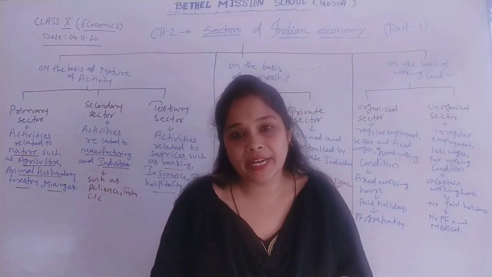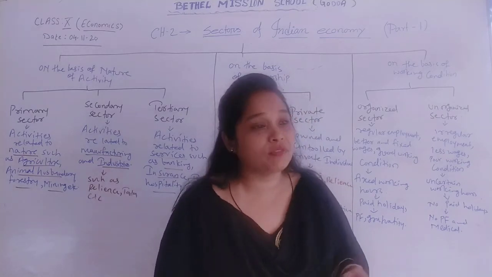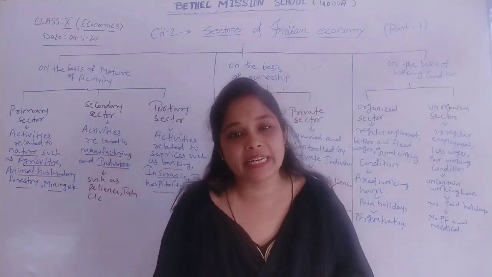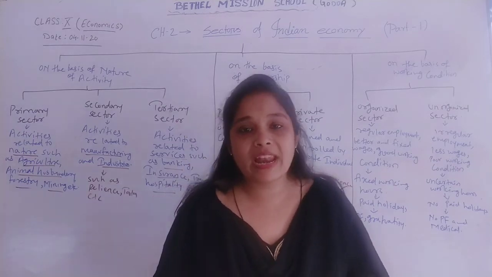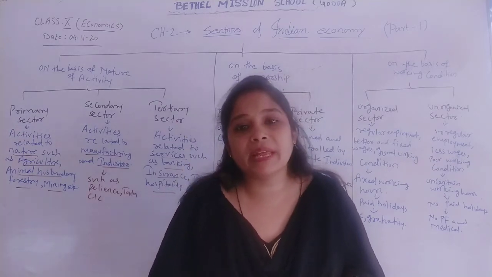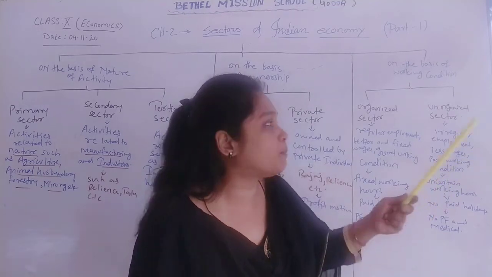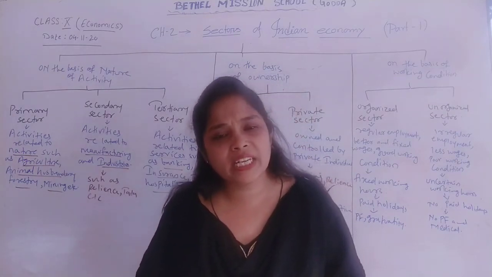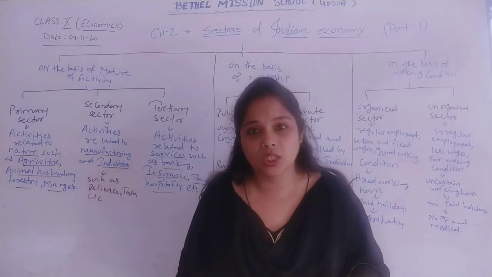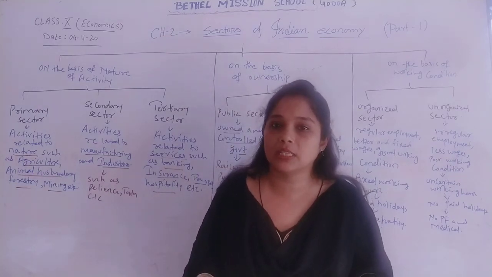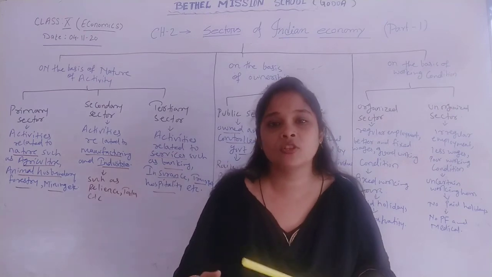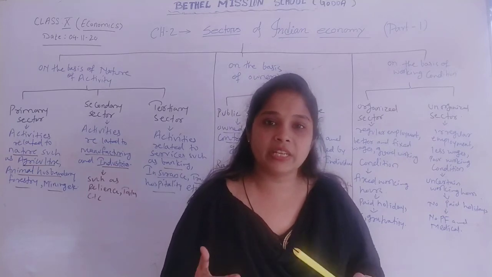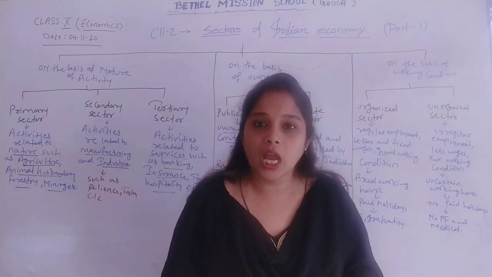Small scale industries and cottage industries are examples of these unorganized sectors. And in our Indian economy, we have 20% unorganized sector where laborers are suffering. That is why the government has taken many steps since 1991 to solve the problems of laborers in the unorganized sector. After 1991 we have had the LPG model of growth: liberalization, privatization and globalization. Under these policies, measures have been taken to make the unorganized sector an organized sector, so that laborers get good and better working conditions.